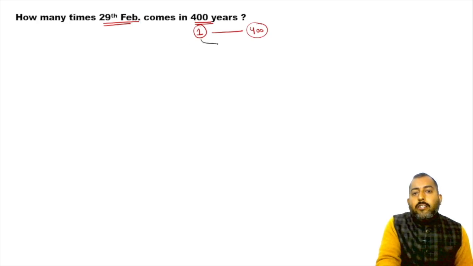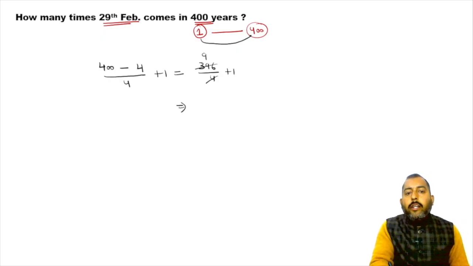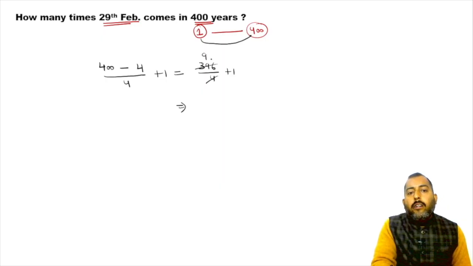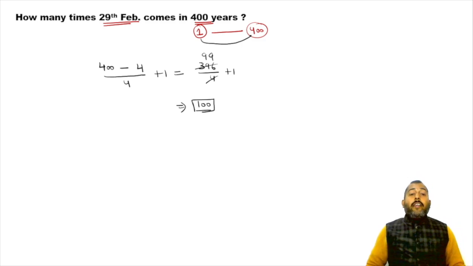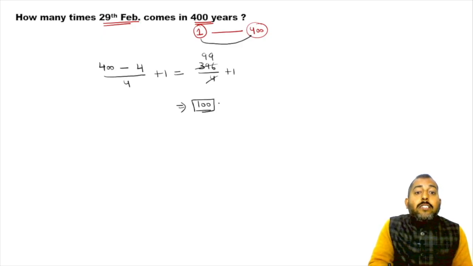Now try understanding in this duration. The last leap year is going to be 400, and the first leap year is going to be 4, divided by 4 plus 1. If you solve this, it comes out to be 396 upon 4 plus 1, which is basically 4 nines are 36, so it comes out to be equal to 100. You will say the use of the formula is absolutely correct, but the answer is not correct.